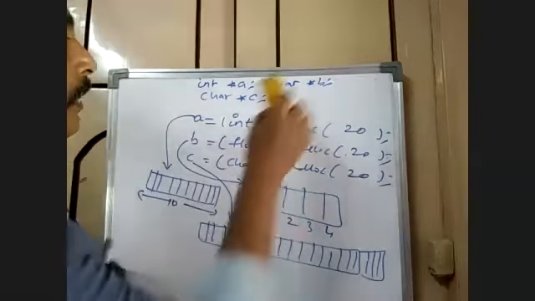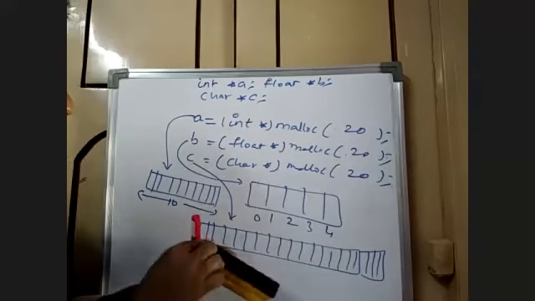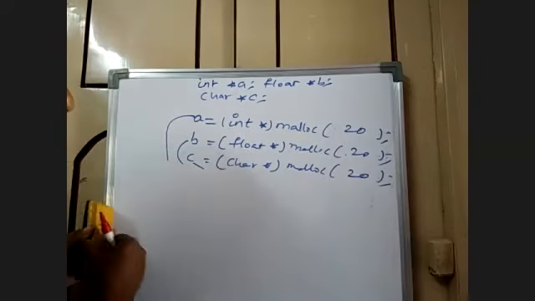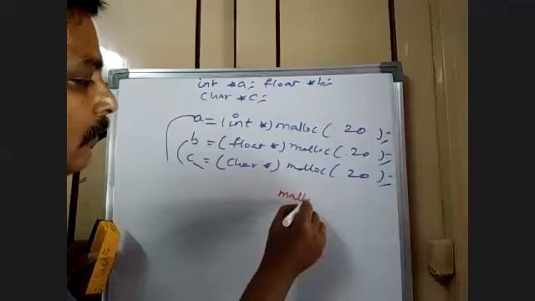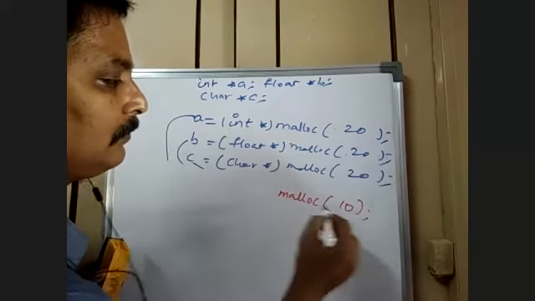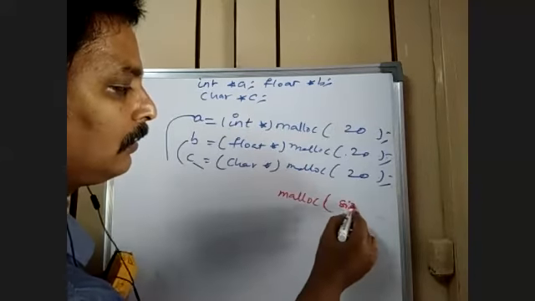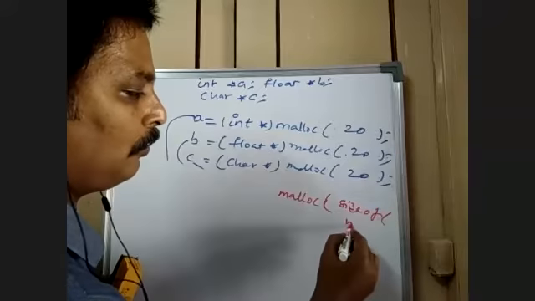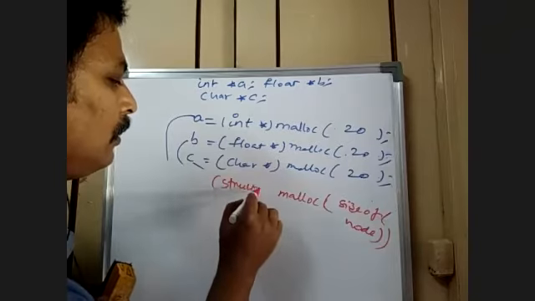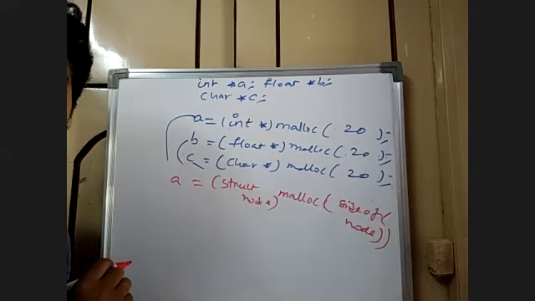In case of linked list, malloc, suppose 10 bytes, you write like this: struct node star a is equal to malloc size of node, isn't it?